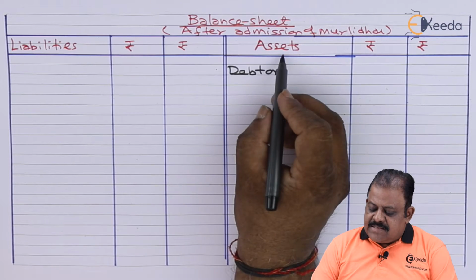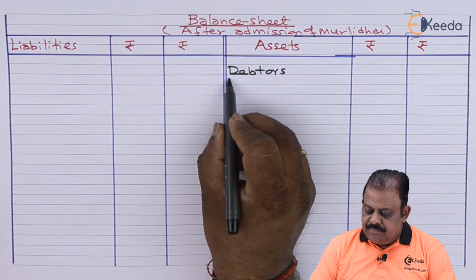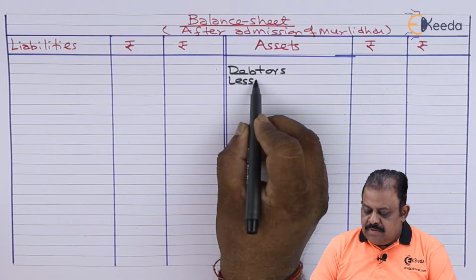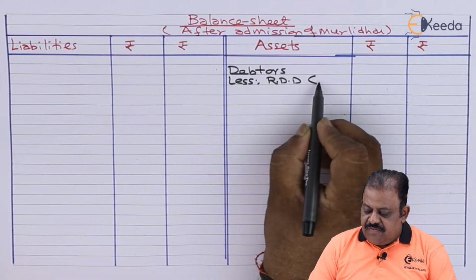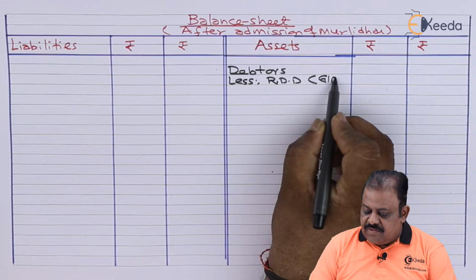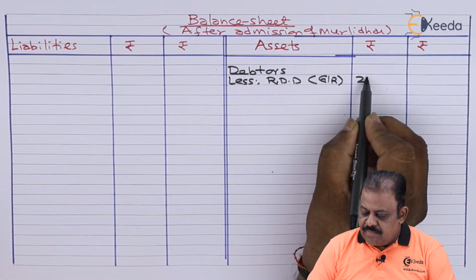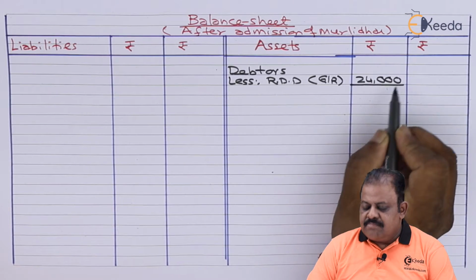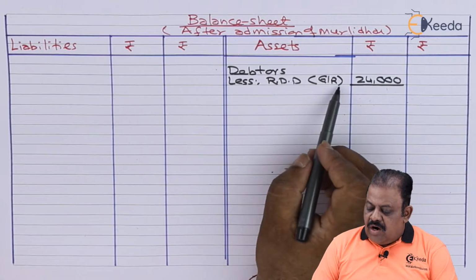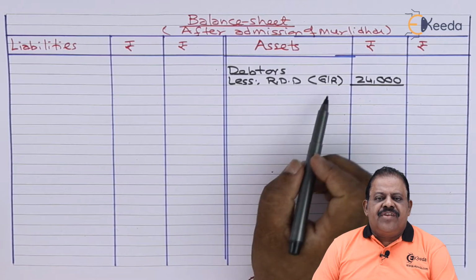On the balance sheet asset side, we'll have debtors less RDD out of general reserve, 24,000. This effect will not be on the revaluation account.